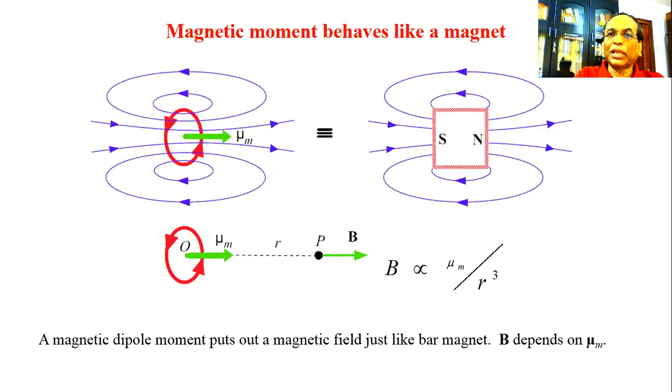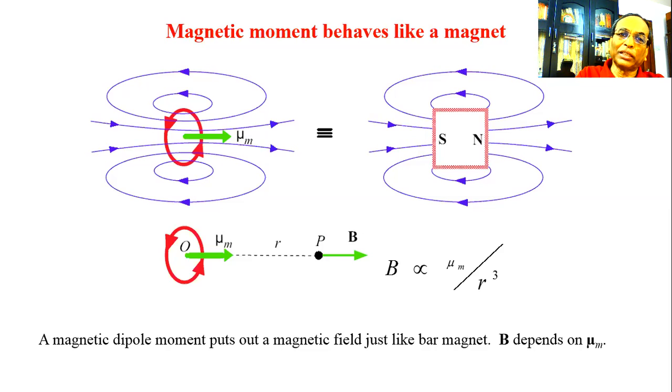Magnetic moment behaves like a magnet. So as a small magnet, when it is brought under the influence of the external magnetic field, it will experience a torque. Here also the magnetic moment mu m experiences a torque. So it is just equivalent to a small magnet. The magnetic moment produced by a current carrying coil is equivalent to a small magnet.